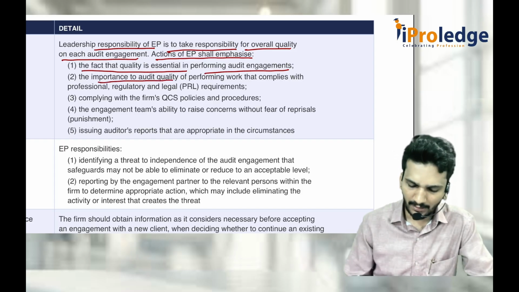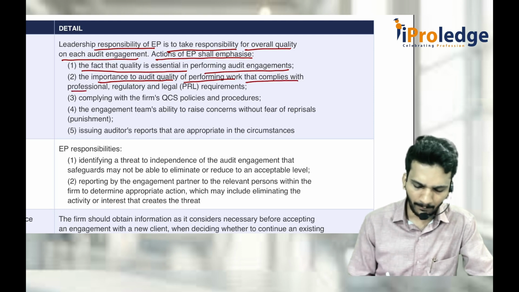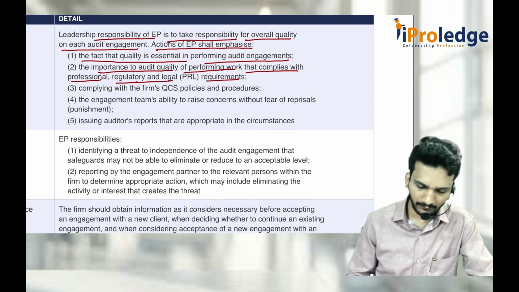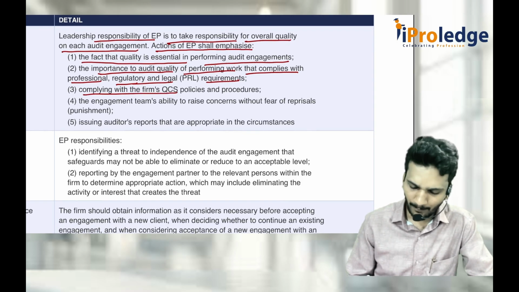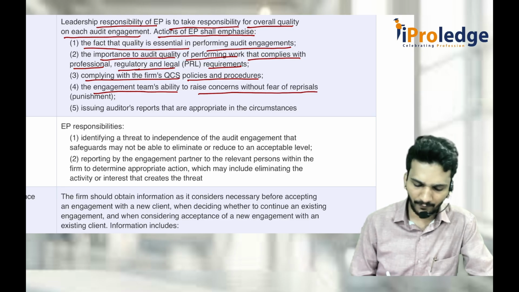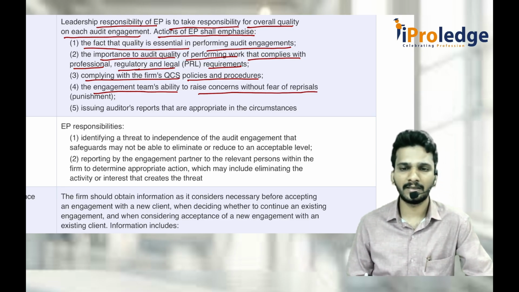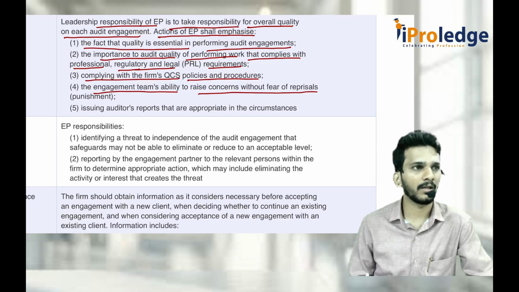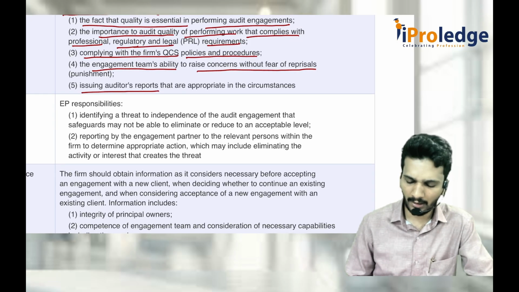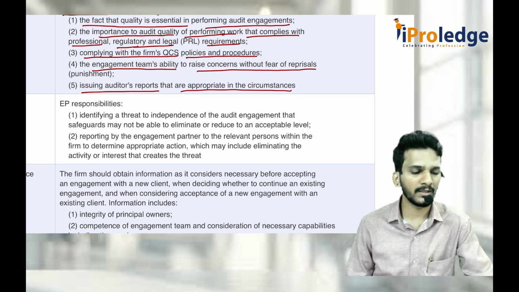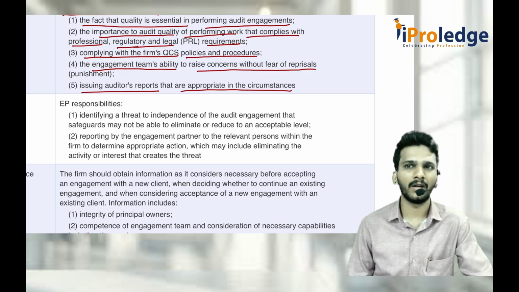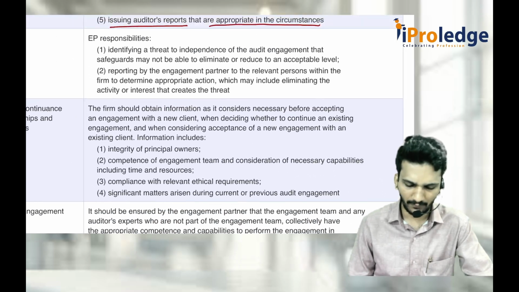Then the importance of audit quality: performing work that complies with professional, legal and regulatory requirements. PLR requirements have to be there. Complying with the firm's quality control system policies and procedures. The engagement team's ability to raise concerns without fear of reprisal, that means punishment. If somebody comes and tells that, sir, this is wrong, who the hell are you to tell me? You are still an article, I am already, no, that fear should not be there. Issuing audit reports that are appropriate in the circumstances. What is appropriate in the circumstances? You audited, you felt materiality is there, pervasiveness is not there, and based on that, whether qualified, adverse or disclaimer or unqualified, you decide what is to be there.